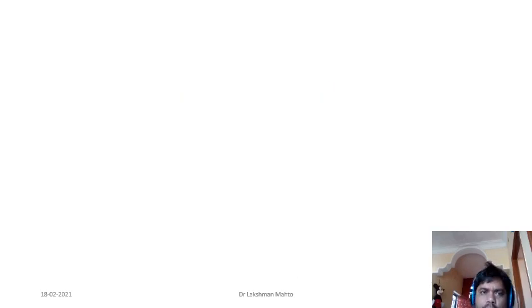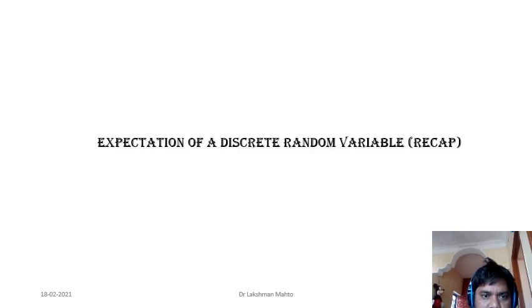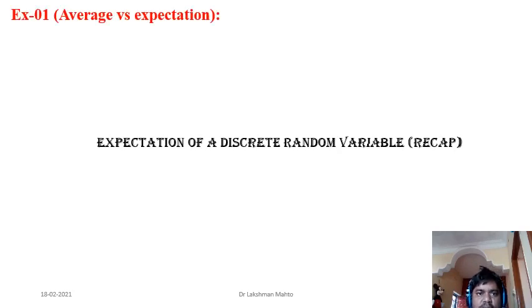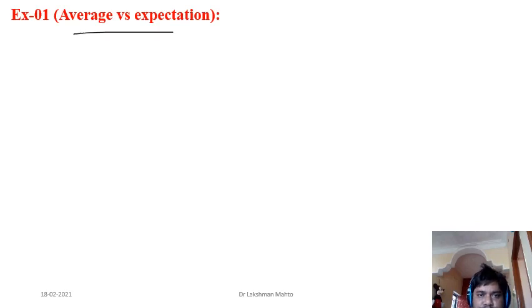Okay. So I'm going to recap the previous class, what I had already discussed about the expectation of a random variable. I will give a recap just to find the matching between expectation and average. I had already mentioned that another name for expectation is mean as well. If you do an experiment and keep on doing that experiment for several trials, you will see that there is no difference between average and expectation. Actually, both are the same.